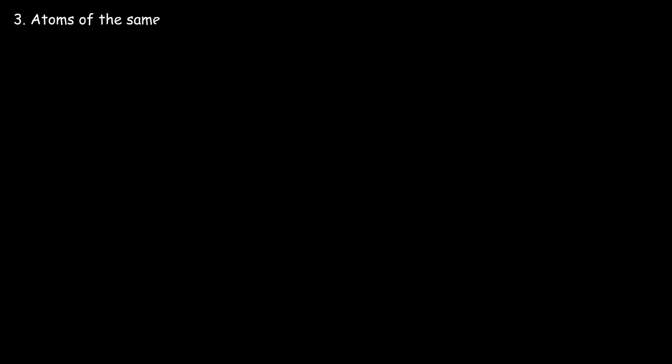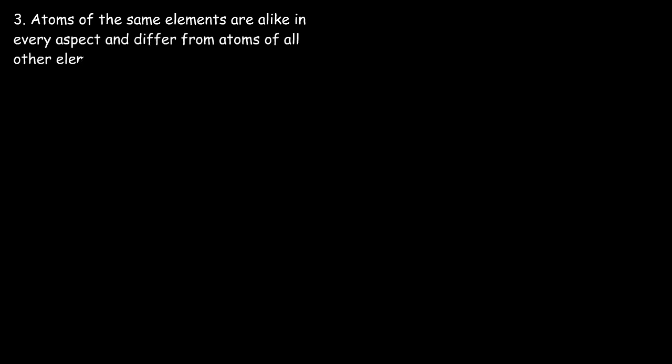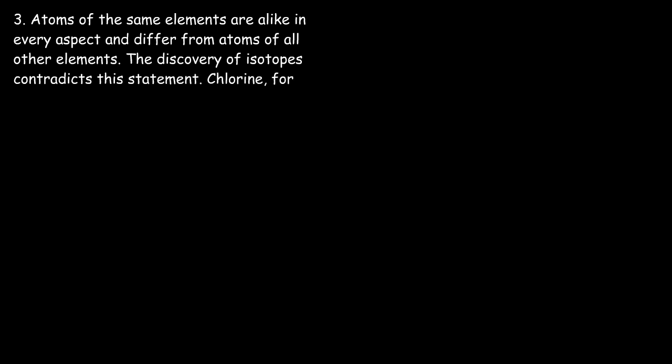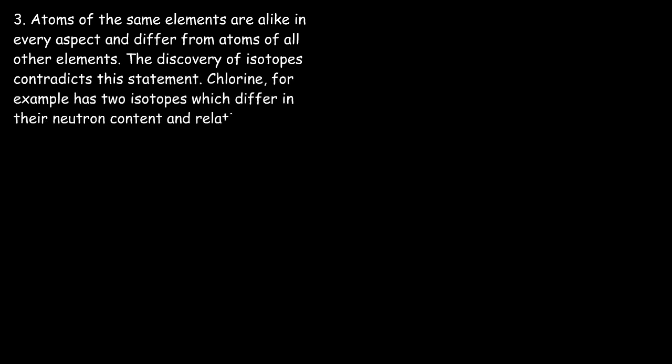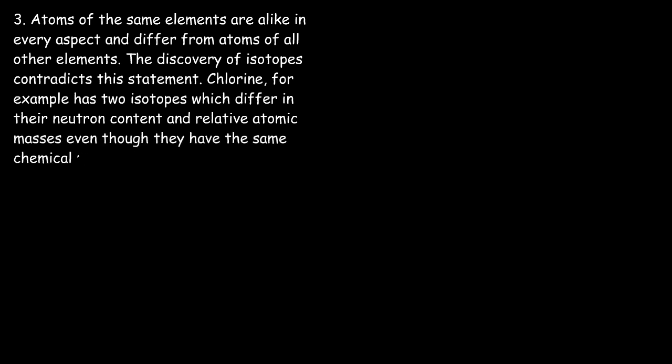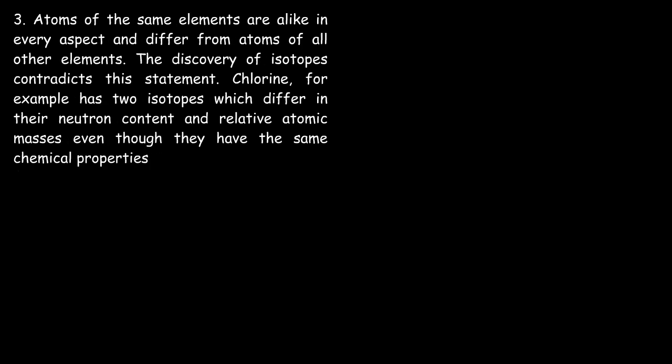3. Atoms of the same element are alike in every aspect and differ from atoms of all other elements. The discovery of isotopes contradicts this statement. Chlorine, for example, has two isotopes which differ in their neutron content and relative atomic masses, even though they have the same chemical properties.